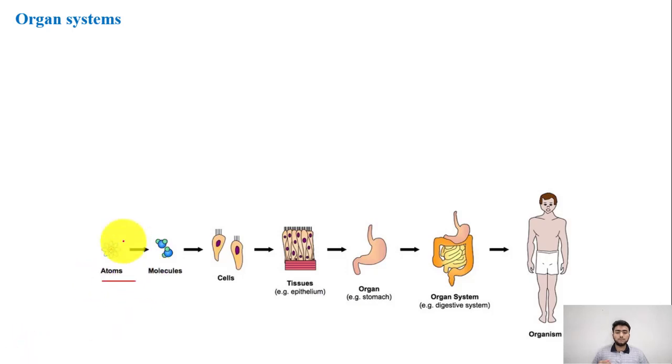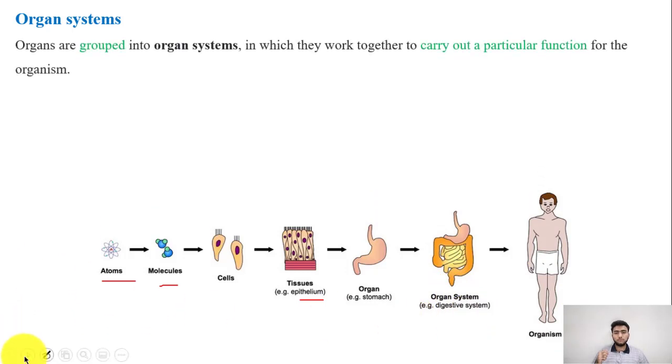So atoms, this is really not required by your syllabus, but it adds to the information. Atoms give rise to molecules. Molecules form cells, then tissues, for example an epithelium tissue. Then epithelium tissue is lining within the stomach, that's the organ, and then the organ system is the digestive system, which gives rise to a complete organism that we also talked about.